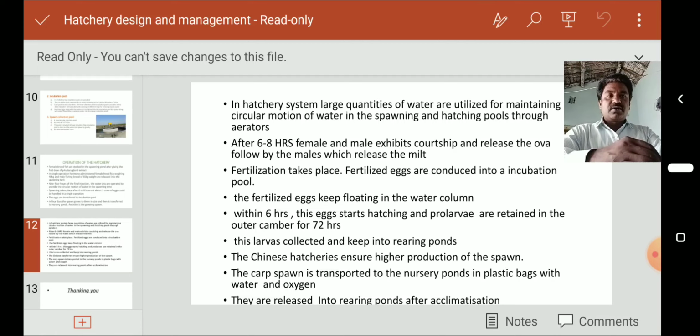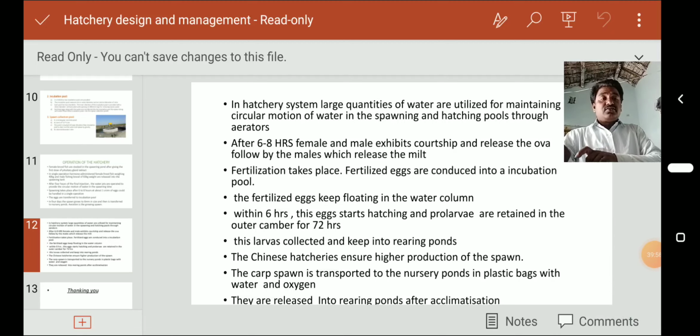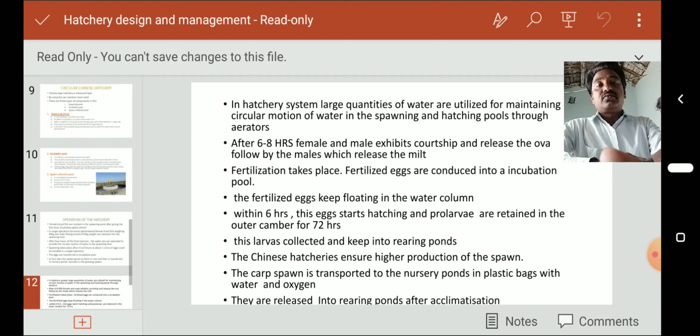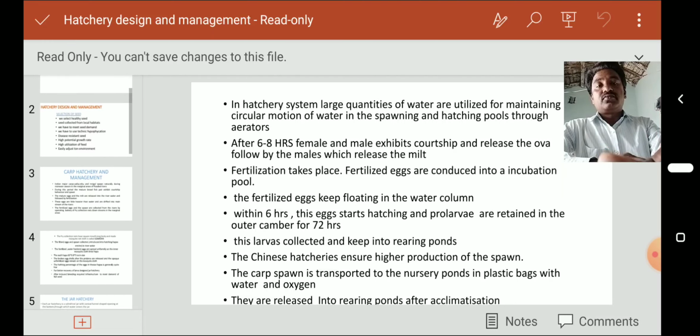So this is about seed transport, and one more thing we have to discuss here. So we have to recollect what we discuss today. So once again, we have to.